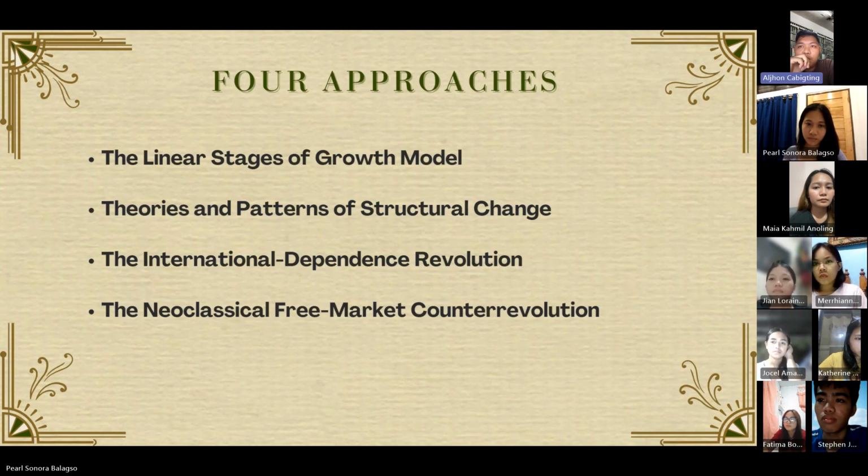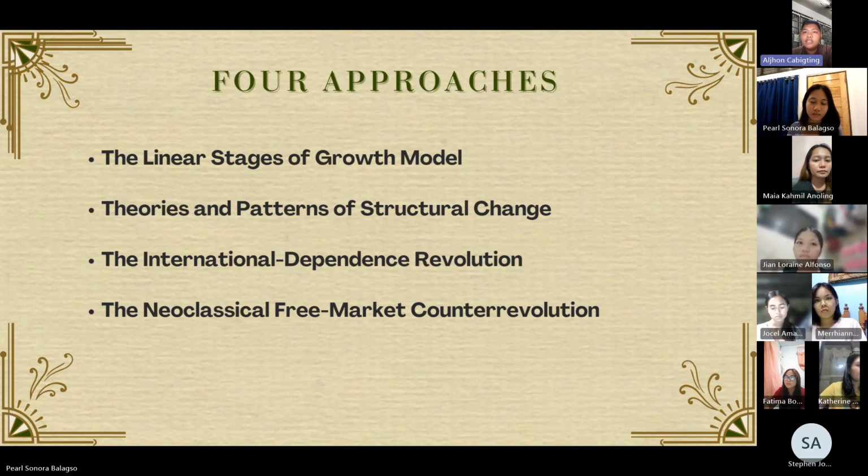The classic post-World War II literature on economic development has been dominated by four major and sometimes competing strands of thought. These are the linear stages of growth model, theories and patterns of structural change, the international dependence revolution, and the neoclassical free market counter revolution. The classic theories of economic development focus on understanding how economies grow and develop, especially in the context of underdeveloped or developing countries. Below are four major classic approaches.